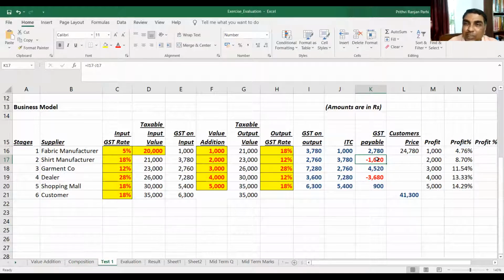Some businesses may not use it at all because the input credit is more than the output liability. So that possibility is also there in some businesses. One has to keep in mind that input liability is more and output liability is less, or maybe the output is exempt. In that case, input credit cannot be utilized. That will also be affecting the profit. Similarly, we can move to the next, the garment manufacturer. Rates are different, input values will be different, and profitability will be different.